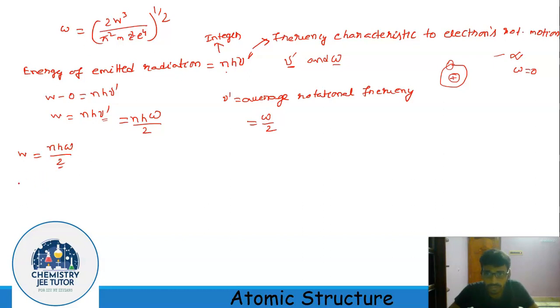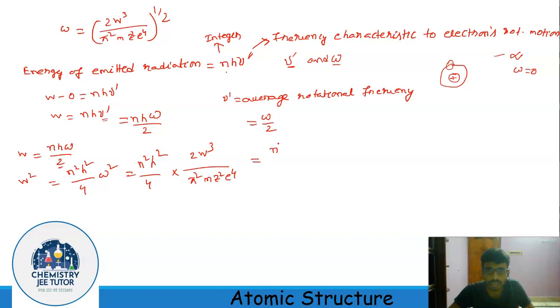Now if we replace this omega value here, what do we get? Before going to this, let's square both sides, so it becomes n square h square by 4 times omega square. So it becomes n square h square by 4 into, for omega square, 2 divided by pi square m z square e to the power 4, looking like n square h square divided by 2 pi square m z square e to the power 4.